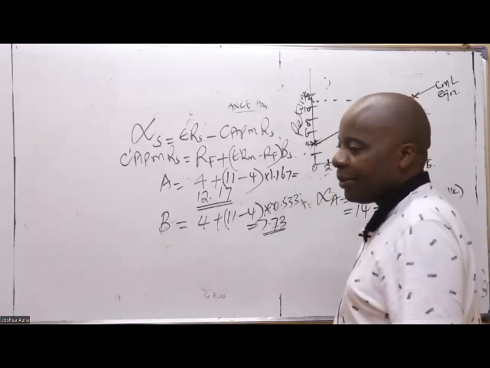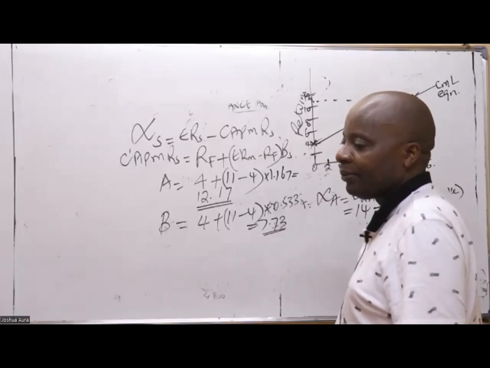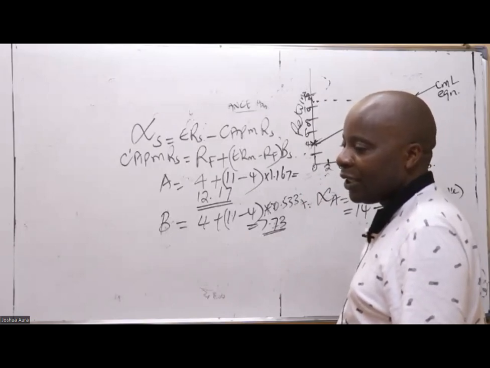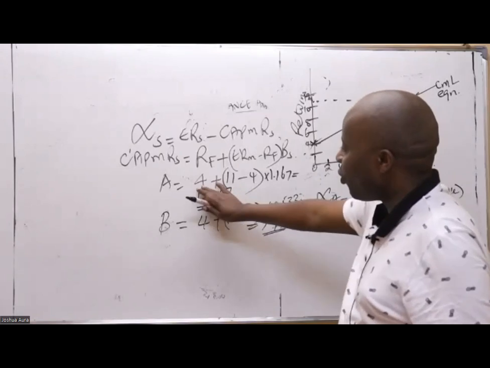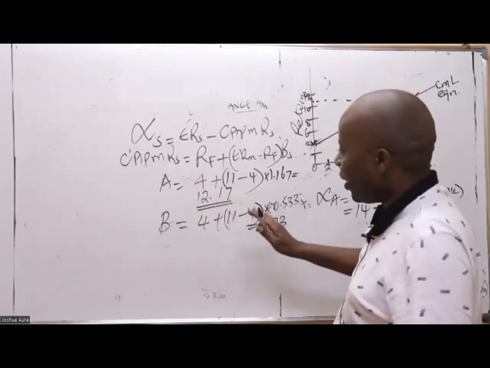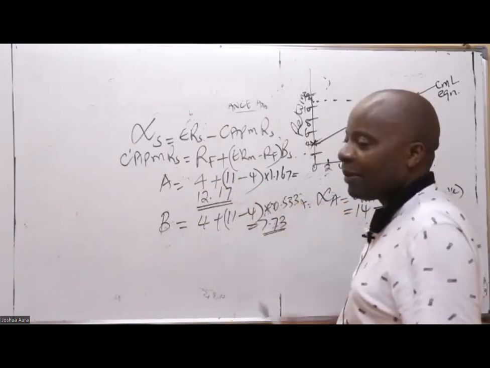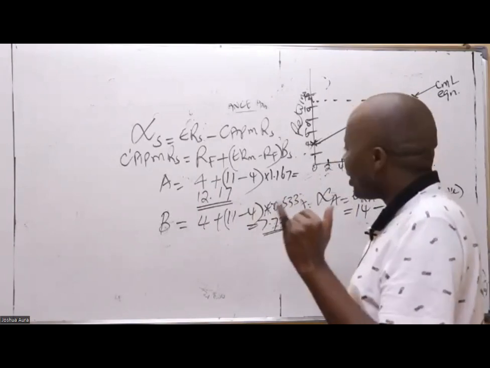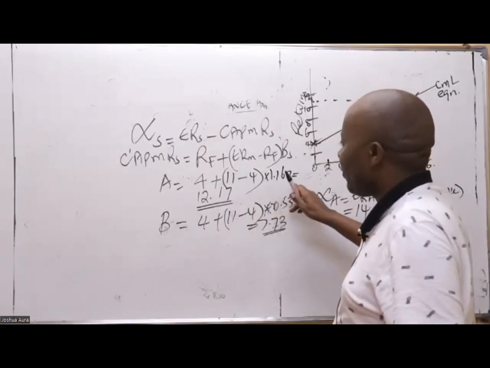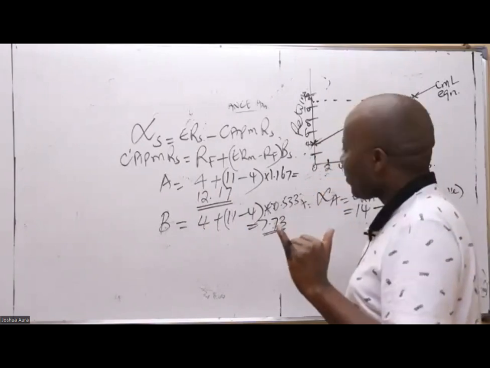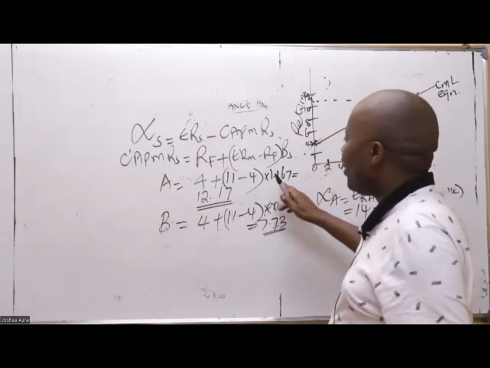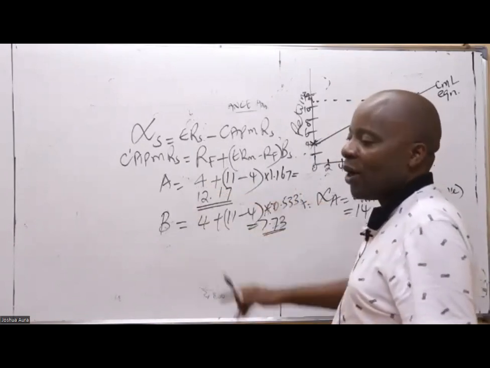Not easy. It's called democracy. Rachel is getting 15.69. Rachel, let's do it this way. Leave the 4 first. Say 11 minus 4. So 11 minus 4 is 7, Rachel. So take 7 times 1.167. After you get that figure, then you add it to 4.